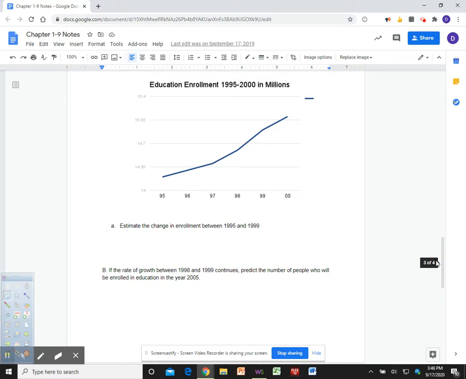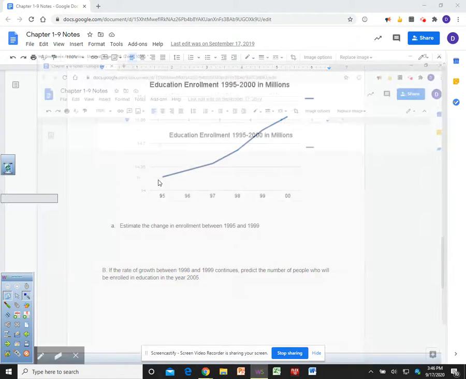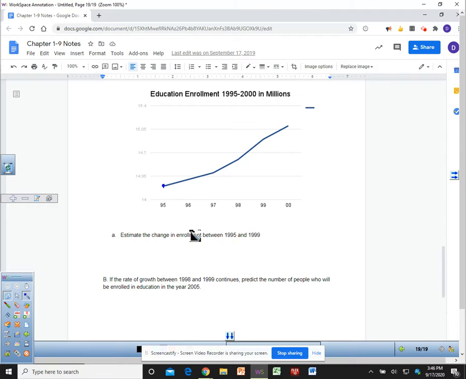Education. Estimate the change in enrollment between 1995 and 1999. So in 1995, if you look at this graph, we're at about 14.2, maybe 14.3. And then in 1999, we're at about 14.9, I would guess. So if you estimate the change in enrollment between those, how much did it go up? It increased, obviously. And how much did it increase? 14.9 minus 14.2 is 0.7. So it increased by 0.7.